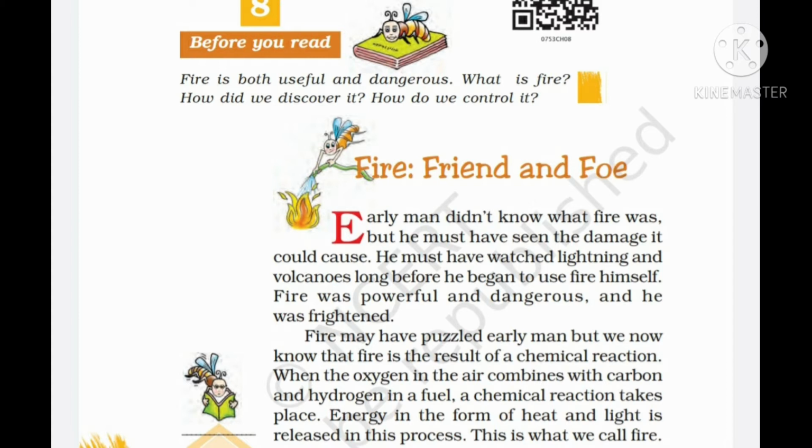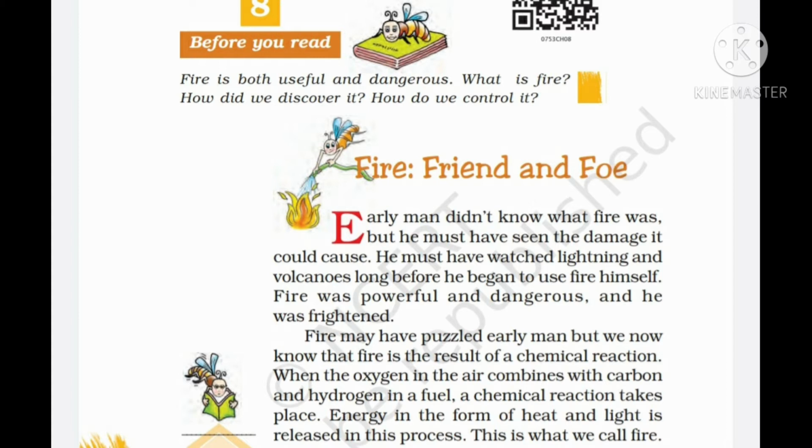It can be very helpful for various purposes like cooking, etc. On the other hand, it can also bring destruction. So, when human beings make good use of it and can control it, it's a friend. And when human beings are damaged, or you can say harmed by fire, then it's a foe. Let's begin the lesson. Fire is both useful and dangerous.